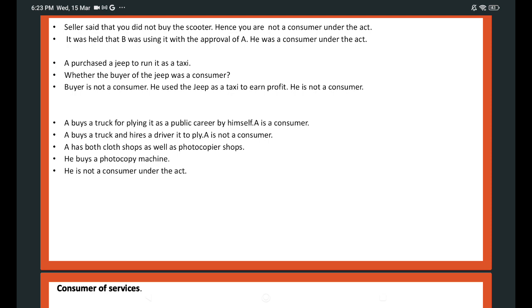Another example: A purchased a jeep to run it as a taxi. Whether the buyer of the jeep was a consumer? The buyer is not a consumer. He used the jeep as a taxi to earn profit. He is not a consumer.